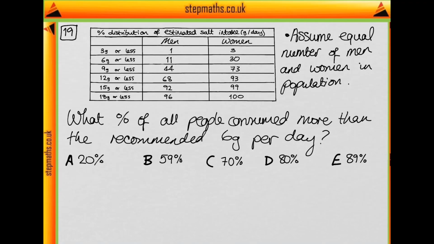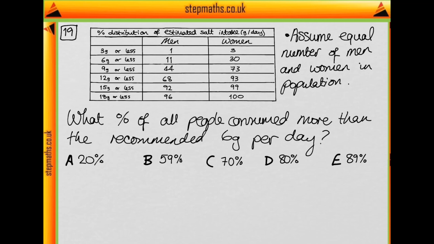So this is question 19, and in this question we're given a table which shows us the percentage distribution of estimated salt intake for men and for women in a certain population. And we're told to assume that the number of men and women is equal. We want to know the percentage of all people who consumed more than the regular 6 grams per day.